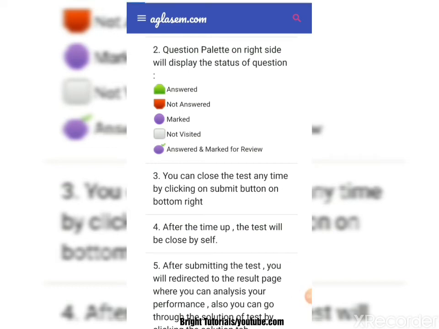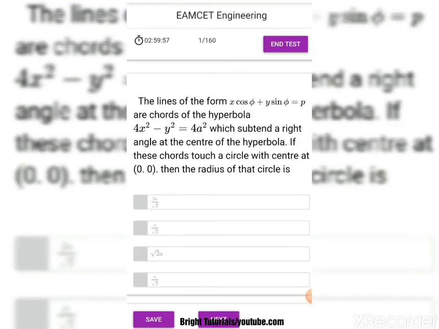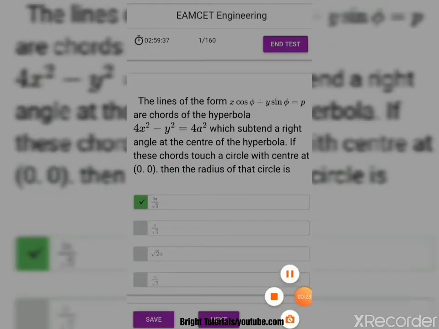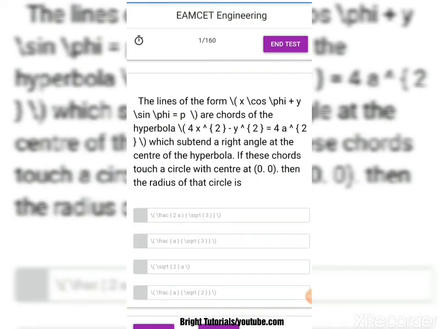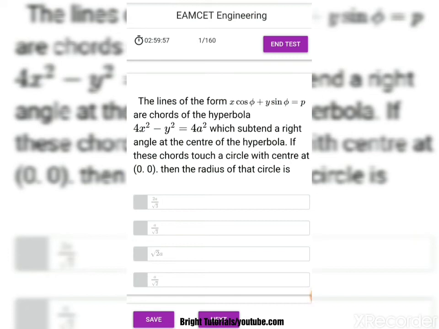Then click on proceed. After that you will be redirected to the direct question paper. So here will be the first question. After reading the question, you have to answer it. There are 4 options, and in that you can opt for any one. Then click on proceed. After clicking on proceed, you will finally be redirected to the question paper. So here will be the questions. In the top left there will be a timer of 3 hours. The MCET examination will also be 3 hours.